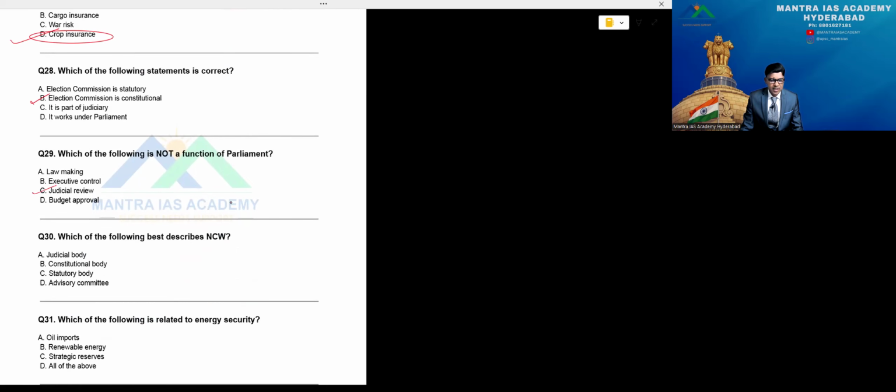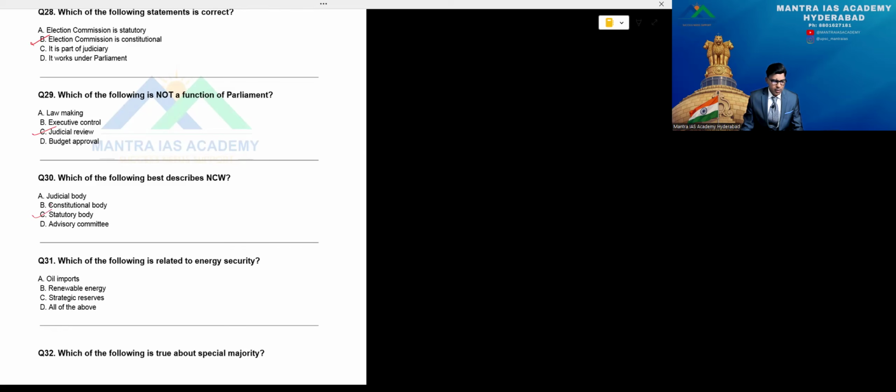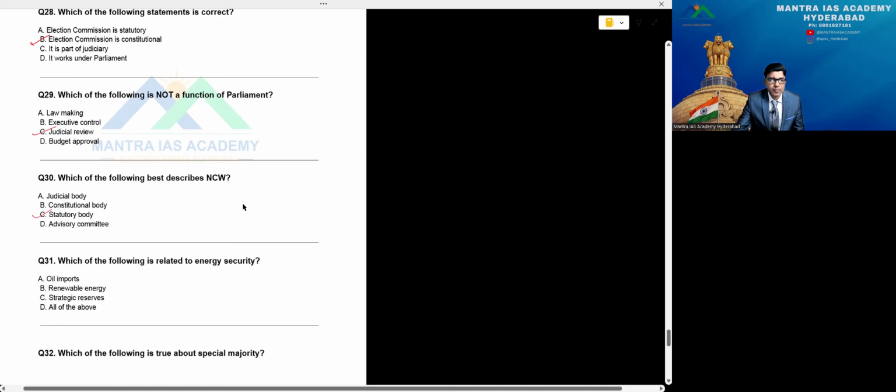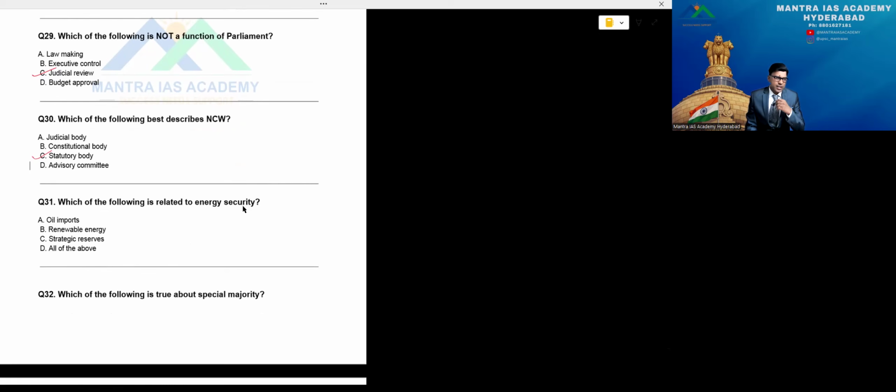Which of the following best describes the National Commission for Women? Judicial body, constitutional body, statutory body, advisory committee. Beta, option is C, it's a statutory body. Question number 30. Which of the following is related to energy security? Because these questions are based on today's news, and they will ask in this style that I've prepared in that manner. Just follow my channel and extend it to different papers, people of course, and just go through these things. Which of the following is related to energy security? Oil imports, renewable energy, strategic reserves. Everything is correct in this case, that is option D, beta.